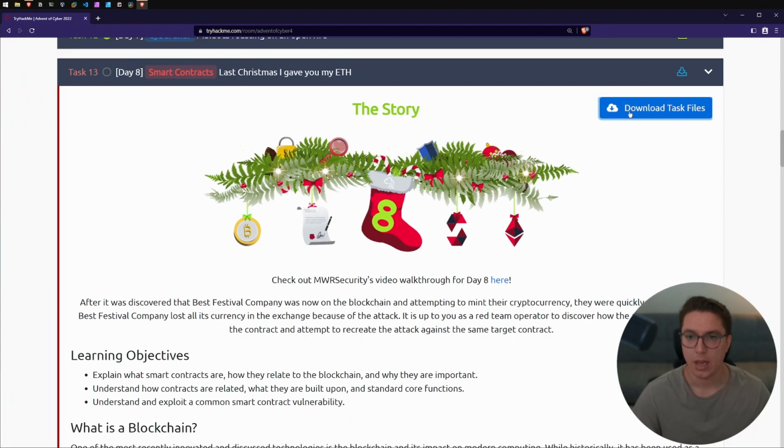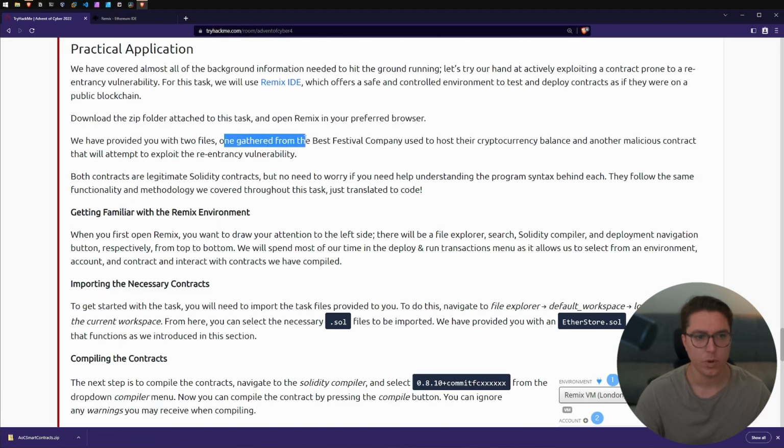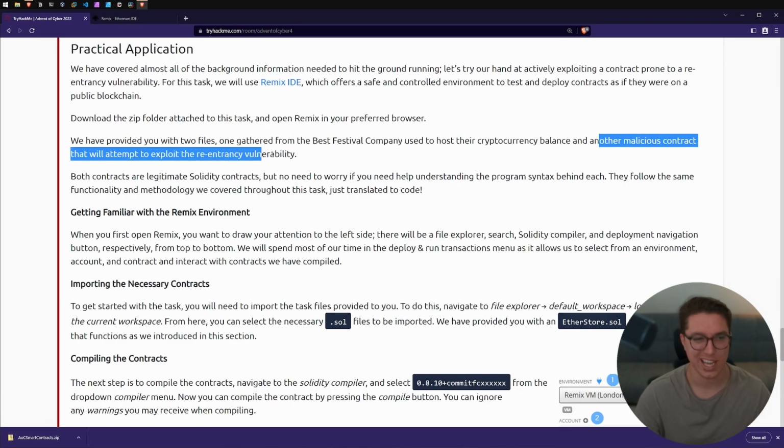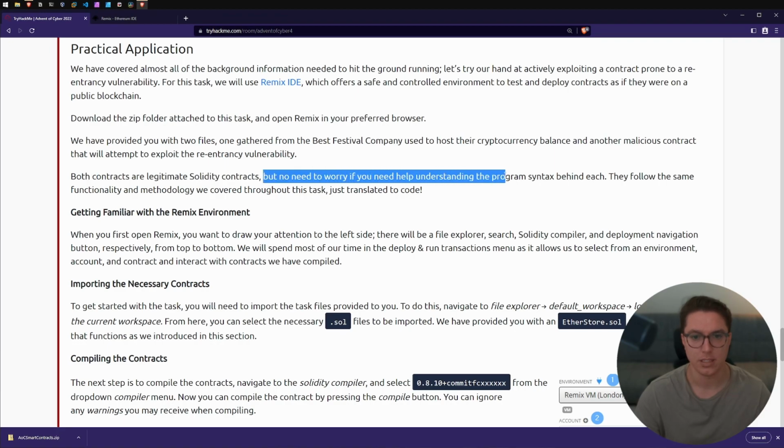So we'll scroll up and we'll select download task files. So we're going to be using Remix IDE, which offers a safe and controlled environment to test and deploy contracts as if they were on a public blockchain. So I downloaded the attached folder and we've got Remix open. We have two files, one gathered from Best Festival Company used to host their cryptocurrency, so that'll be EtherStore. And the other, a malicious contract that will attempt to exploit the re-entrancy vulnerability, so Attack. Both contracts are legitimate Solidity contracts, but no need to worry if you need help understanding the program syntax behind each. They follow the same functionality and methodology we covered through this task, just translated to code.